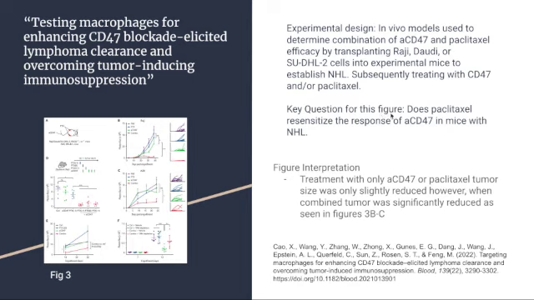The key question for this figure is, does paclitaxel resensitize the response of anti-CD47 in mice with NHL?